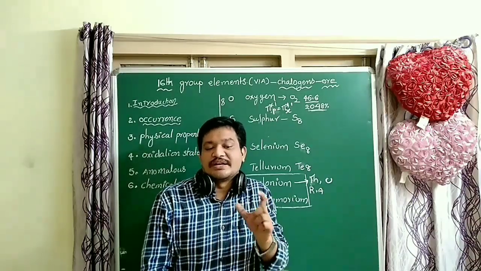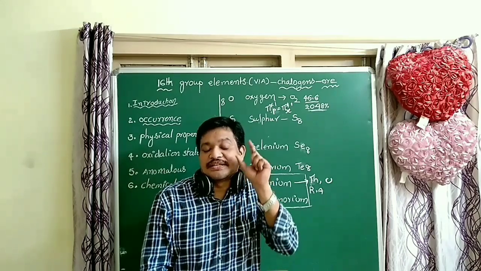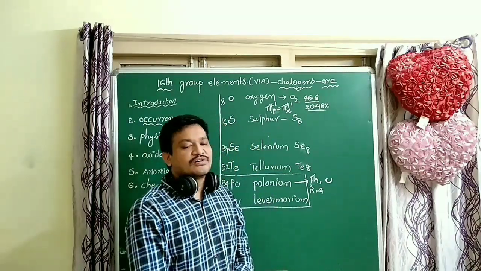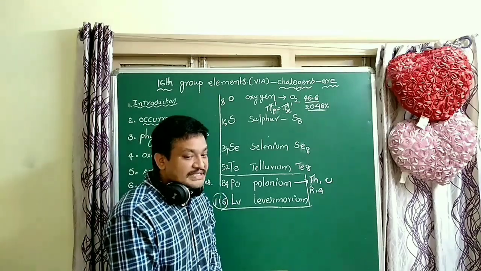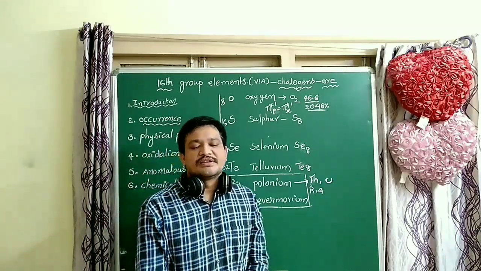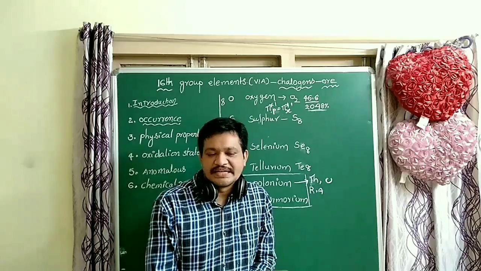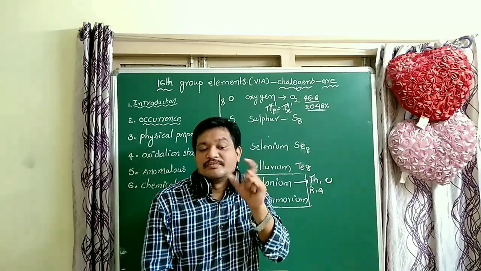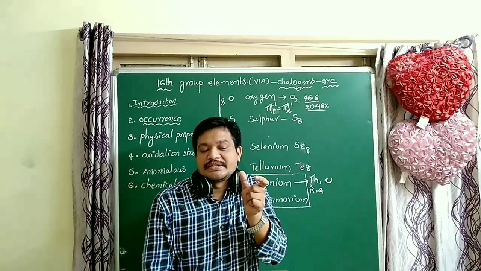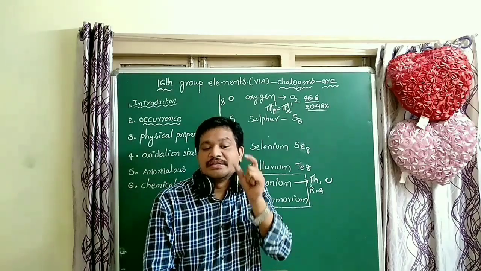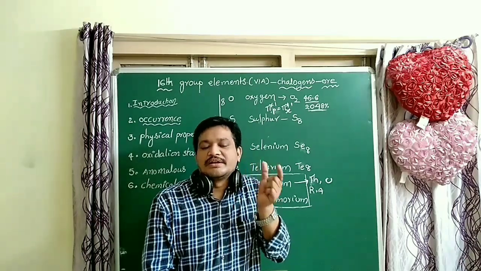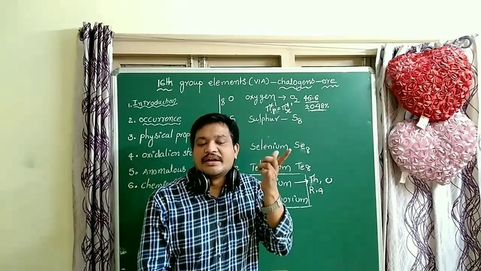The most abundant element in the earth's crust is oxygen. The second most abundant element is silicon. The third is aluminum. The fourth is iron. The first metallic element in the earth's crust is aluminum. The second metallic element is iron. The first transition element is iron.